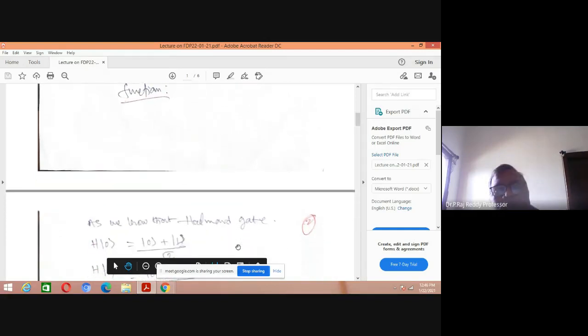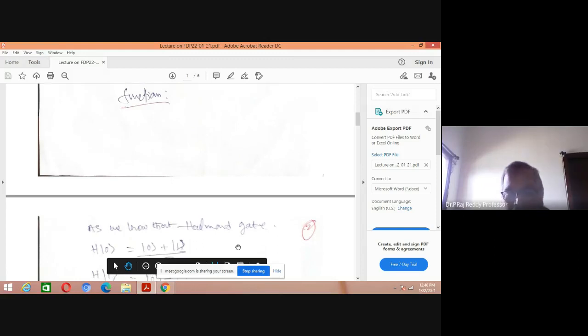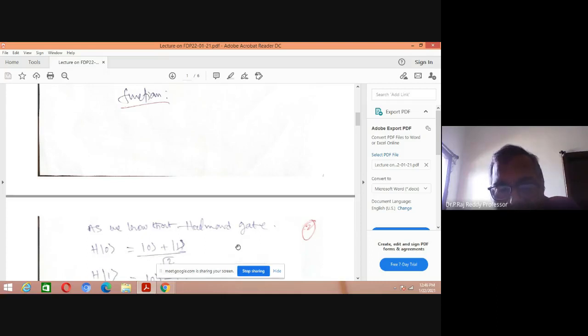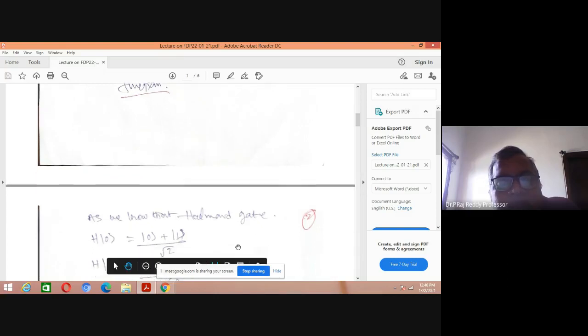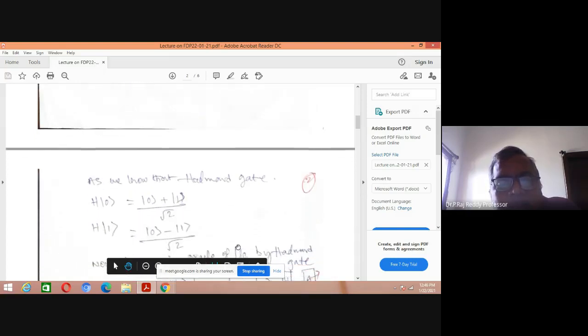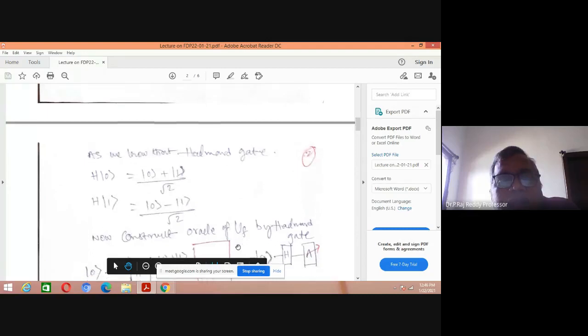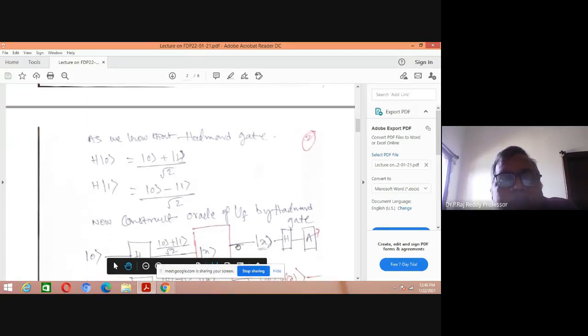What are the quantum gates you have learned so far? For that, one of our resource persons gave the complete information about the gates: logical circuits and gates, and quantum gates. One of the important gates is here. He taught you. As we know, Hadamard gate of 0 is nothing but Hadamard.